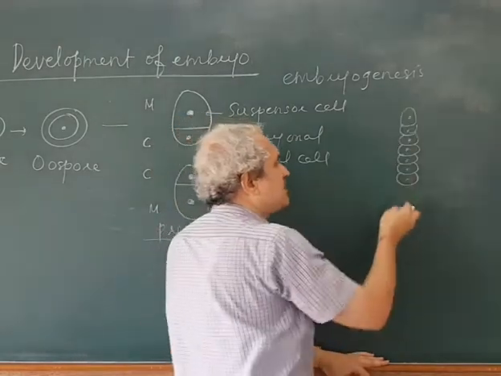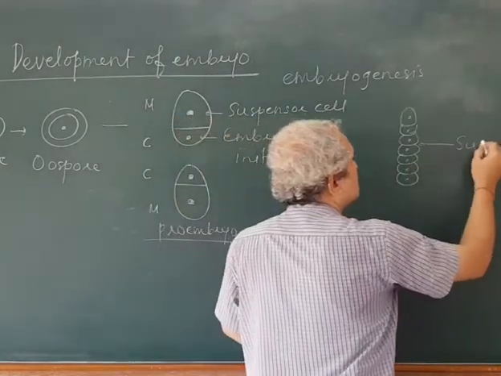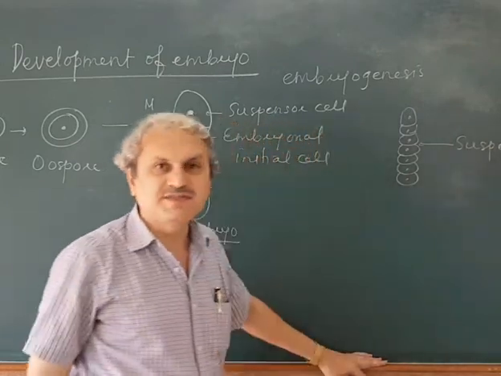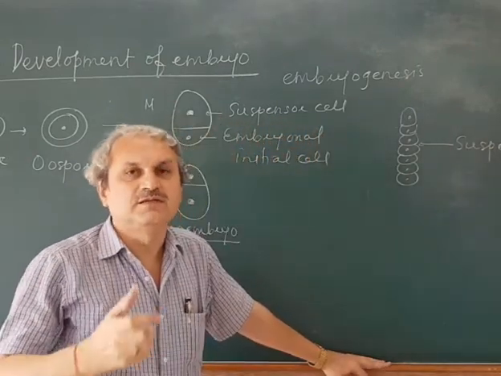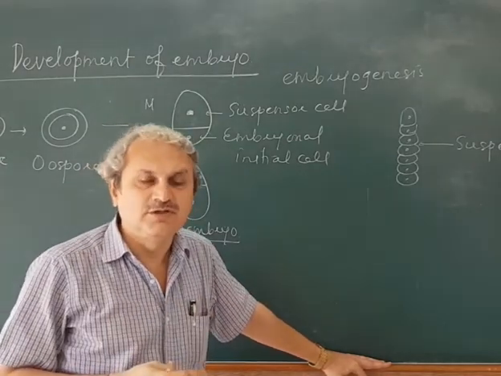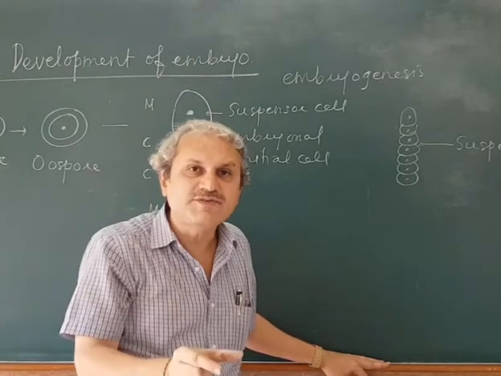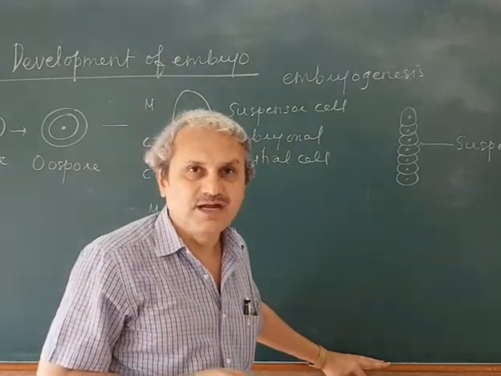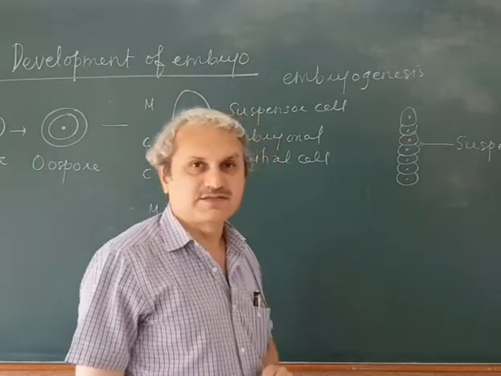And this row of cells is called what? A suspensor. It is called suspensor.